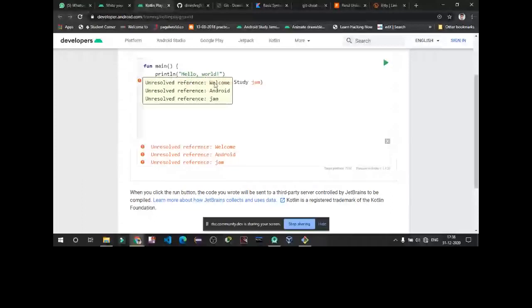That means in the print line you have not given inverted commas, and you don't have to write a semicolon after completing a single statement. We shall wait a few minutes, or refresh it.